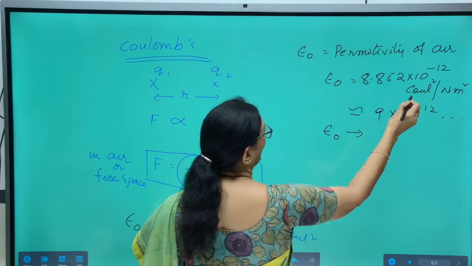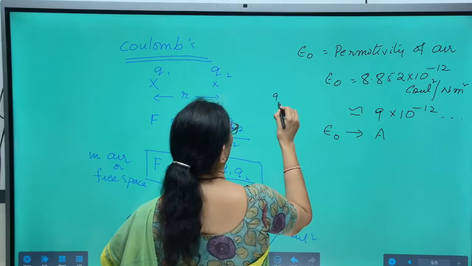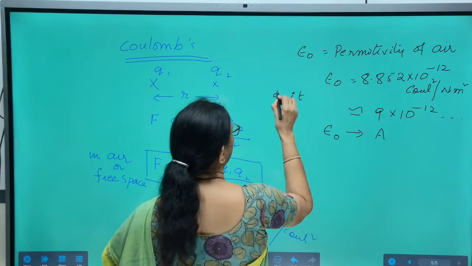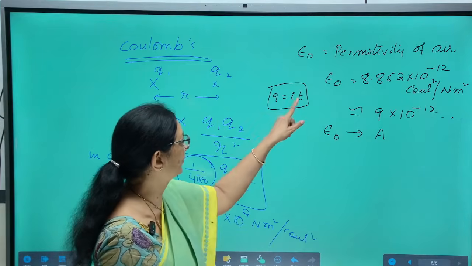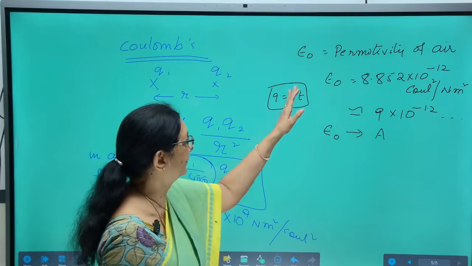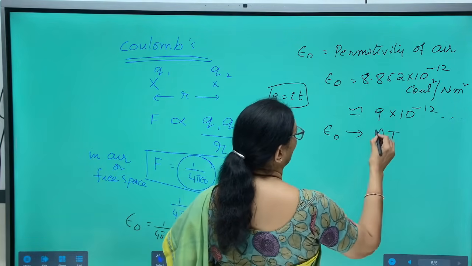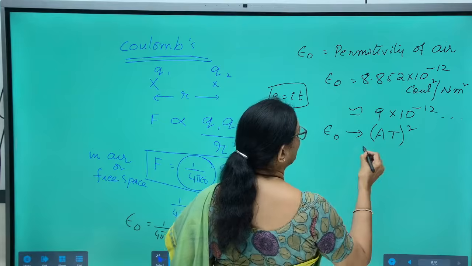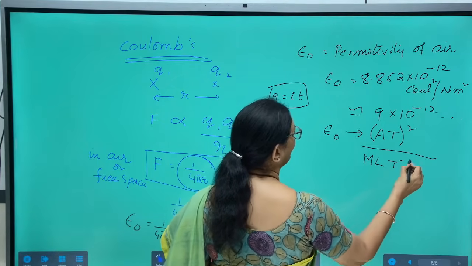For epsilon naught, Coulomb is because Q is I into T, or I is rate of flow of charge, I is equal to Q by T. So, Q is equal to I into T. So, dimensional formula for Coulomb becomes A T whole square. Newton is force unit, M L T power minus 2.